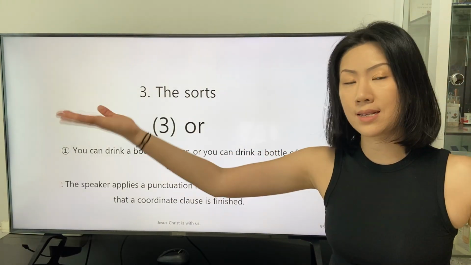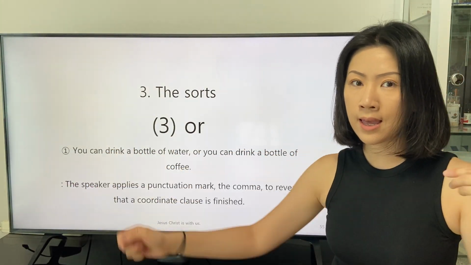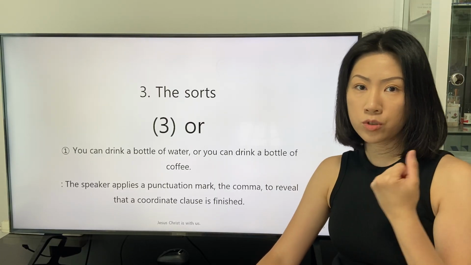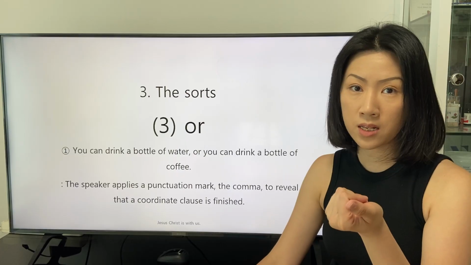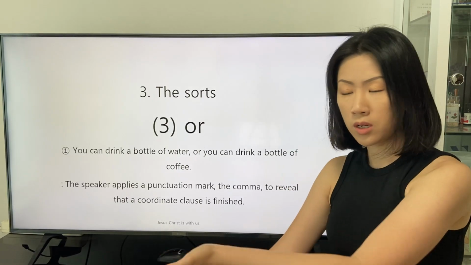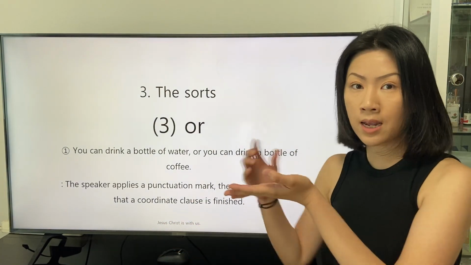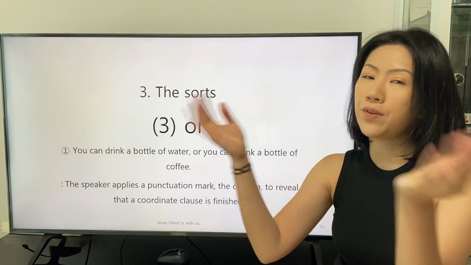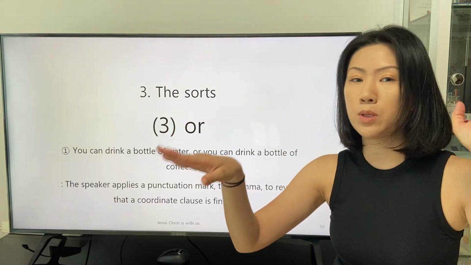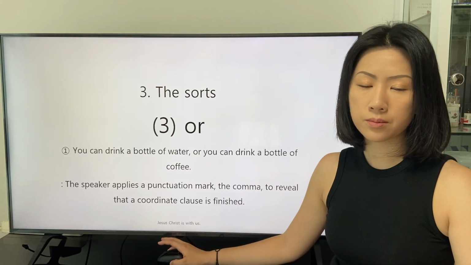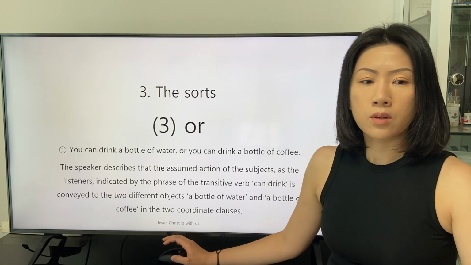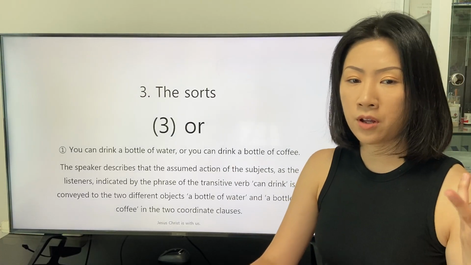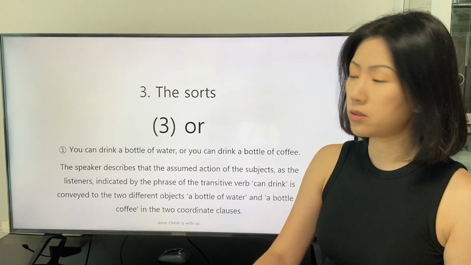form a complete sentence, and the first clause is just completed, and the new clause is going to be stated after the coordinating conjunction that reveals the logical relationship between the two clauses. The speaker describes the assumed action of the subject as the listeners.